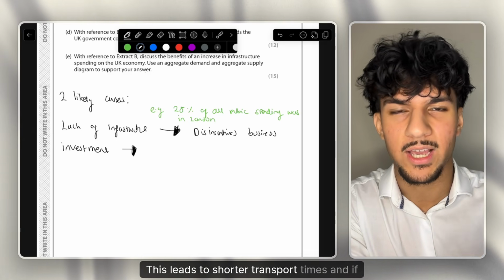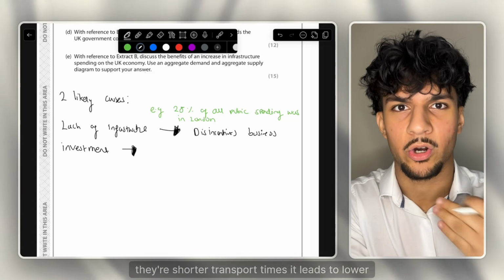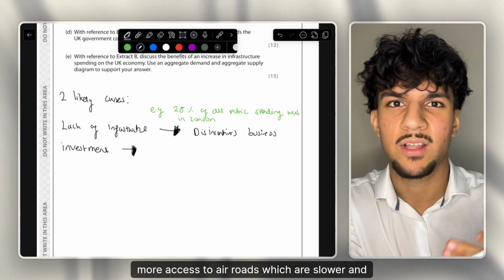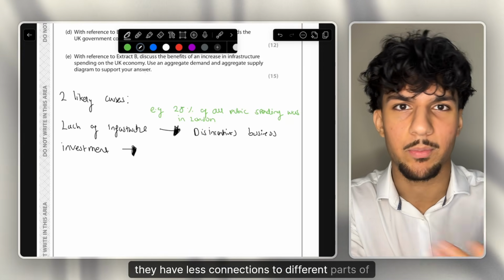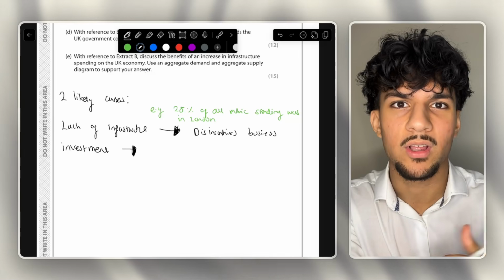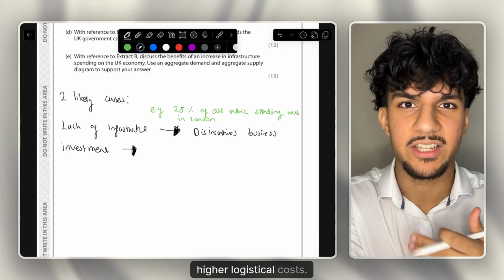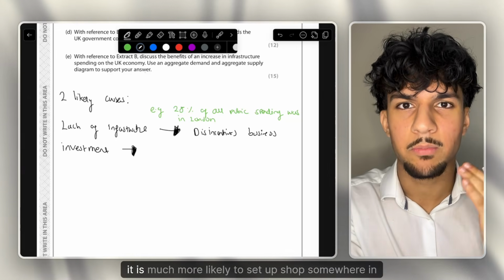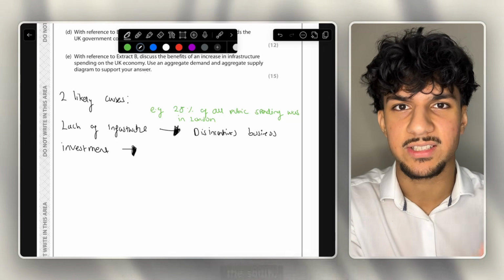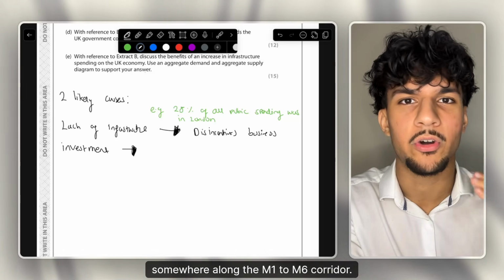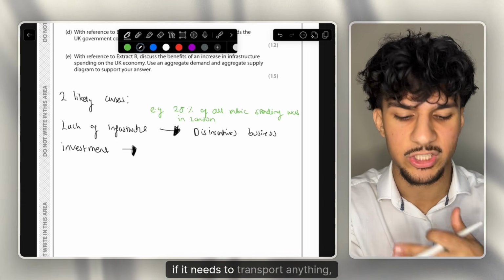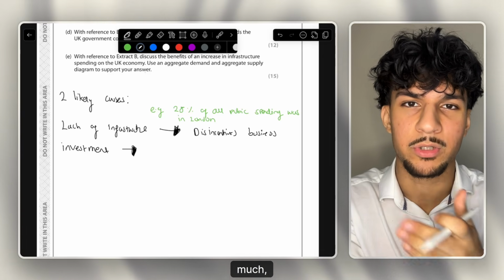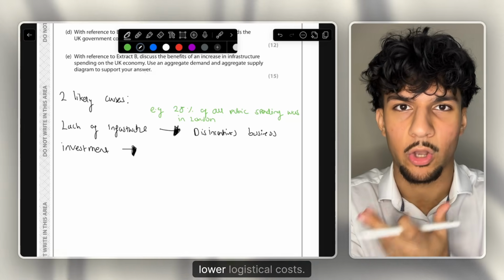This leads to shorter transport times, and if there's shorter transport times, it leads to lower costs. Whereas in the north, you have less access to motorways, more access to A roads, which are slower, for example with a lower speed limit, and they have less connections to different parts of the country. Thus, like I said before, higher transport times, higher logistical costs. So when a firm is looking to set up shop, to get established somewhere, it is much more likely to set up somewhere in the south, somewhere along the M1 to M6 corridor, since if it needs to deliver goods or transport anything, they can get straight onto the motorway. So there's much faster transport time, and therefore much lower logistical costs.